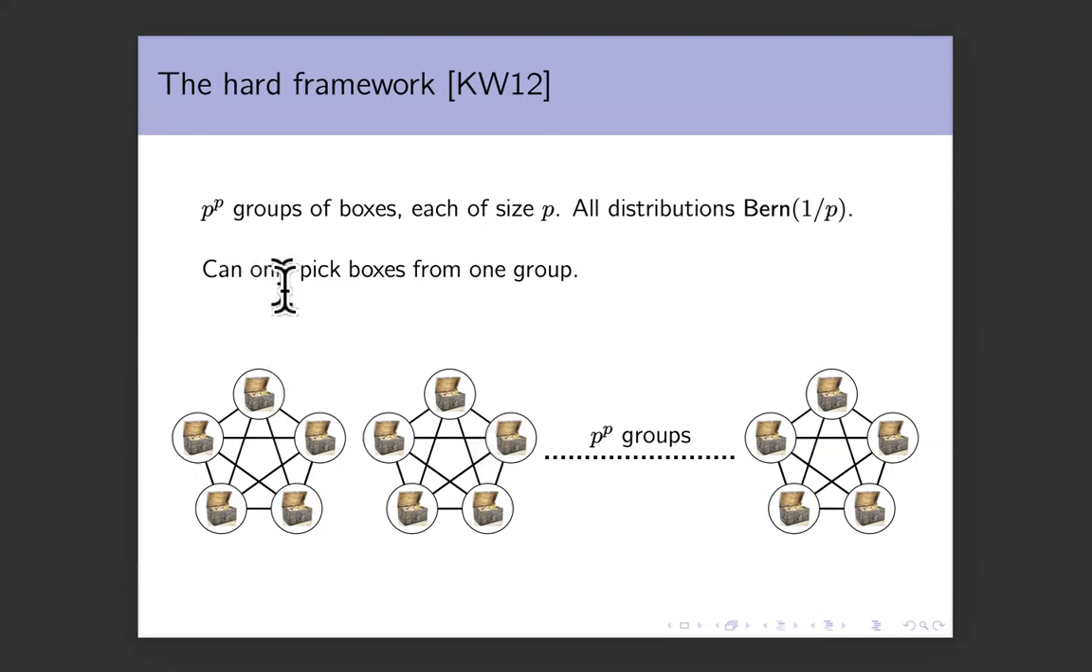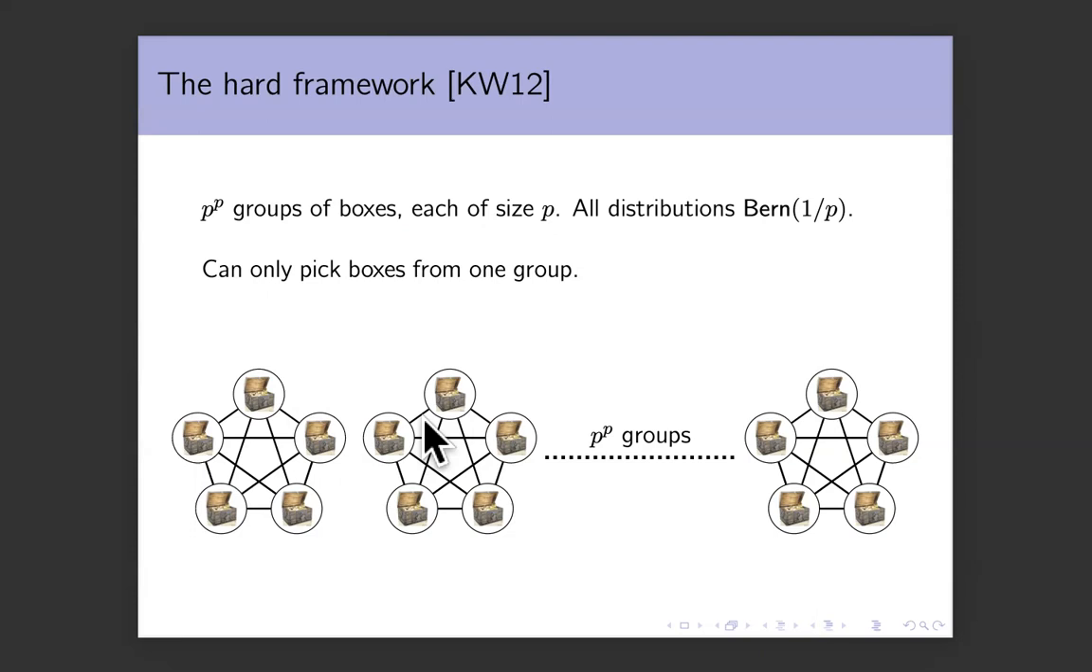And because there are P to the P groups of boxes, in expectation, there is at least one group that has all the boxes equal to 1. The offline solution will simply pick this group and it will get a reward of P. Okay. Now let us look at the best online solution.